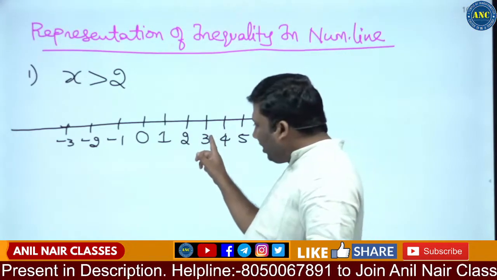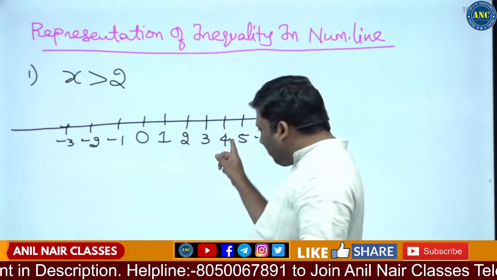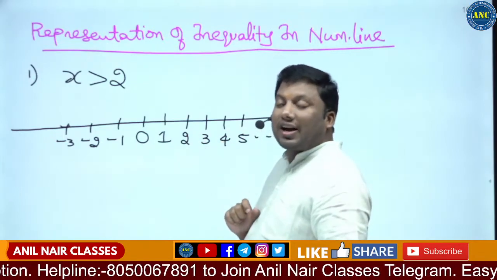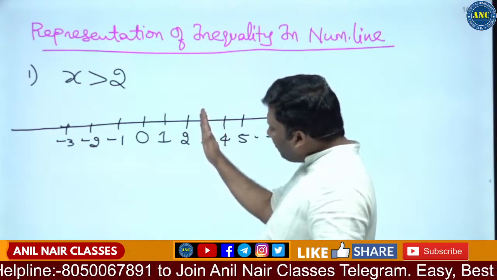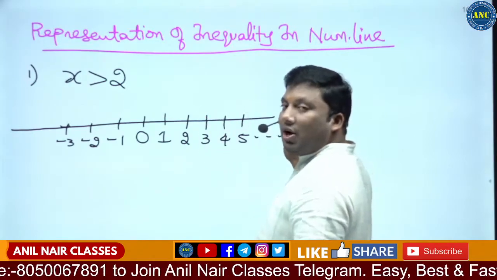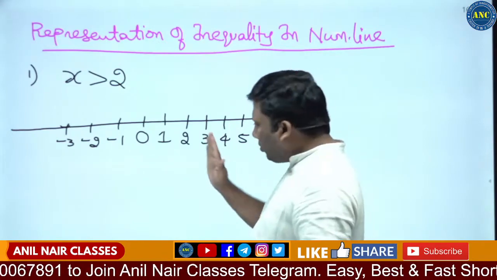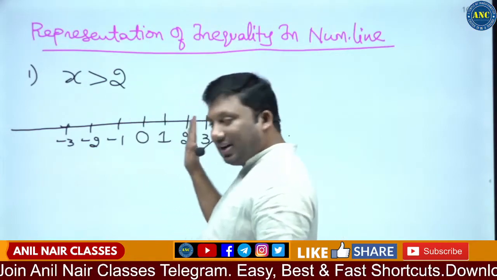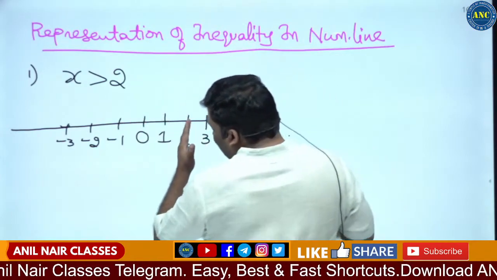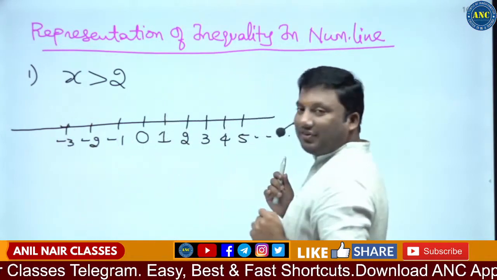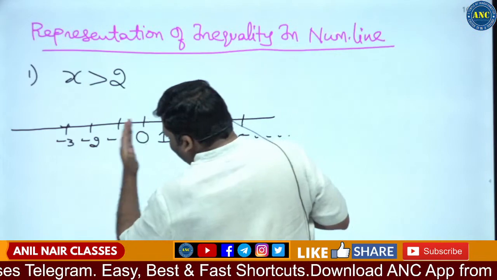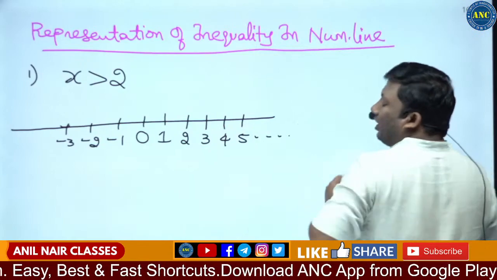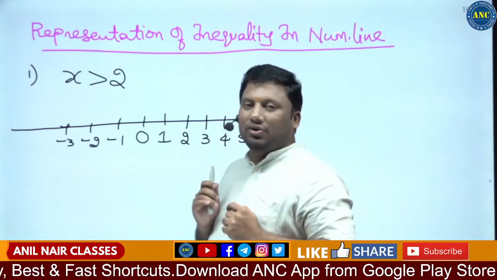3 is a number, 3 is greater than 2. 4 is a number, 4 is greater than 2. 5 is to the right side of 2. So the values which are greater than 2 are on the right side of 2. Am I right? 0 is less than 2, -1 is less than 2, -2 is less than 2. Anything with a lesser value than 2 is on the left hand side. Anything to the right side of 2 has a value greater than 2.